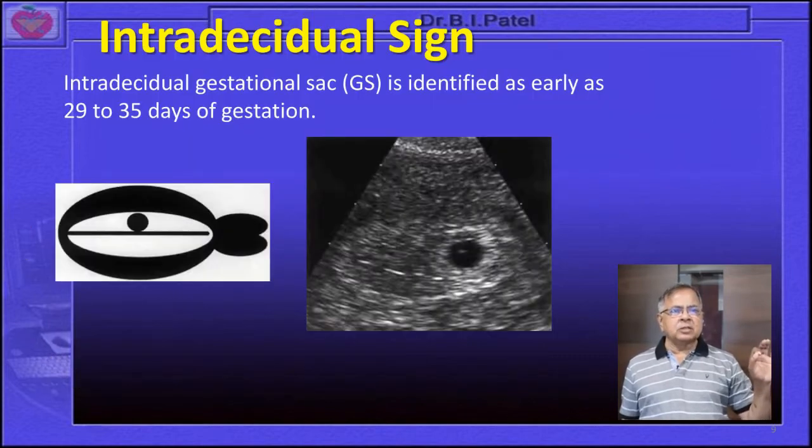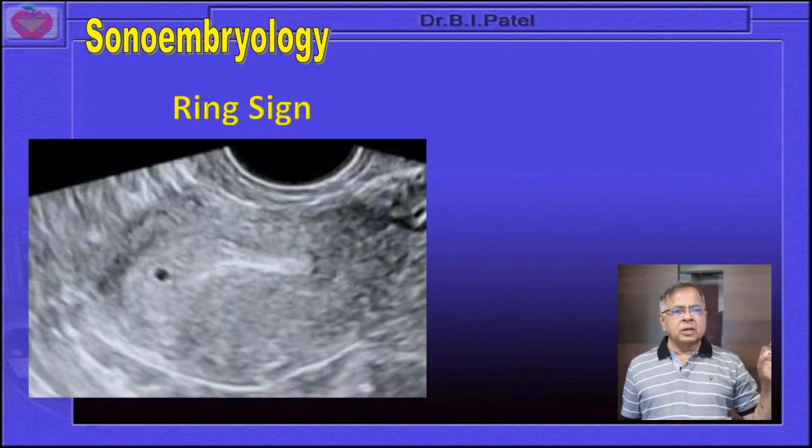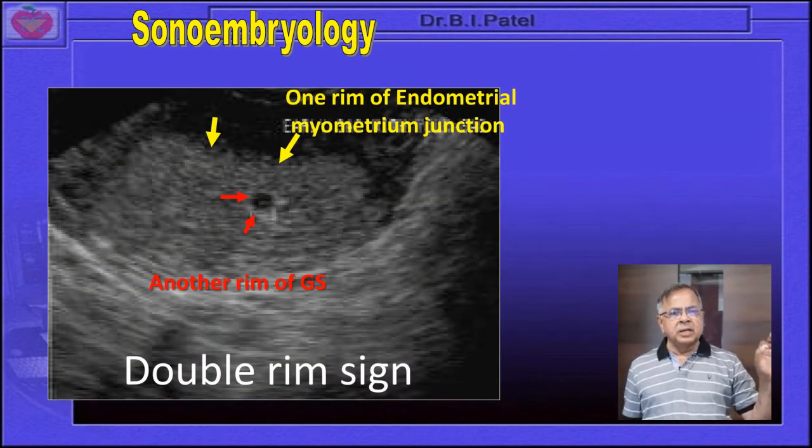What is the intradecidual sign? The intradecidual gestational sac sign is identified as early as 29 to 35 days of gestation, with a double rim sign, surrounded by a rim of the gestational sac and a rim of the myometrial endometrial junction. Over here you can see the ring sign, a very tiny hypoechoic area in the middle of the cavity, known as the ring sign. Then you can appreciate the double rim sign.